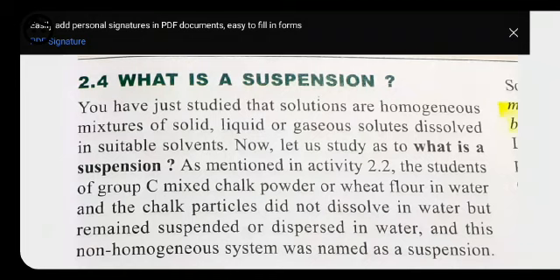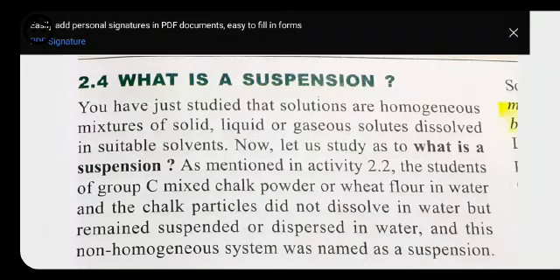Okay, so students, here we will start with suspension. As we have already discussed the solution, what is a solution? It is a combination of solute and solvent, where the solvent is in more amount and the solute is the one which is in less amount. Whenever we mix any solute into the solvent, the combination of this is called a solution.